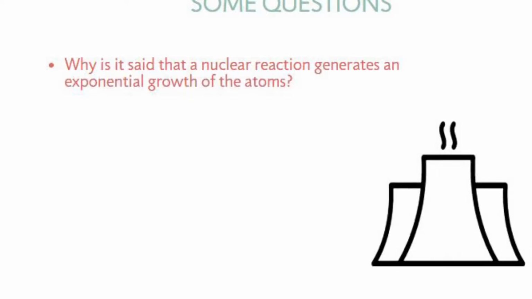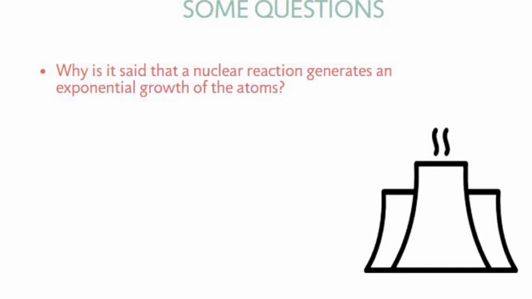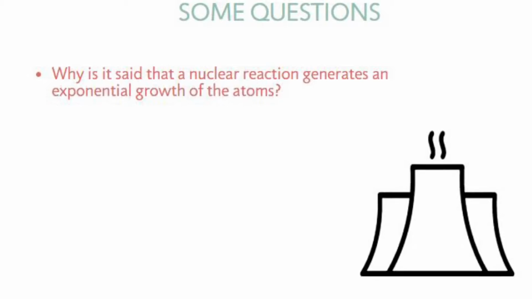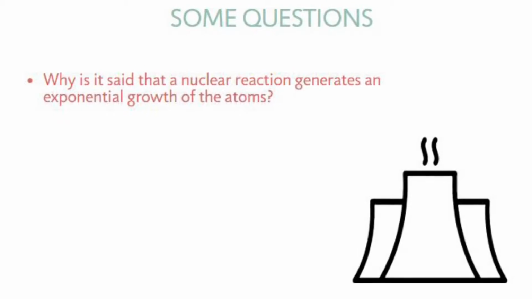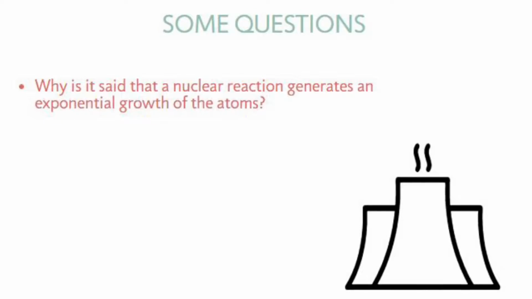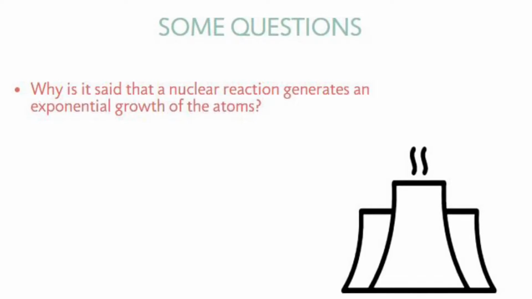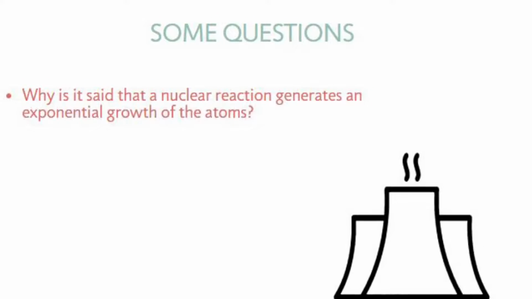Why is it said that a nuclear reaction generates an exponential growth of the atoms? We think it is because of the nuclear chain reaction. It's a process where the neutrons released in fission produce an additional fission in at least another nucleus. The first one creates two, and those two create another two each, and so on.